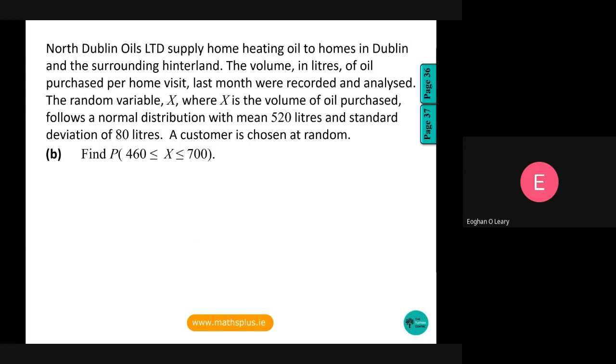So with part A done, part B, you can do part B without ever doing part A. Again, that's always a bit of learning from doing these exams. We're asked to find the probability that a customer chosen at random will order oil between 460 litres and 700 litres. So this is a Z-score question because there's no table book out there anywhere that tells us the likelihood that a customer orders between 460 and 700 litres. However, because it's normally distributed, we can change our probability value for a particular X into a Z score, and there is a table on page 36 and 37 of our table book which will tell us the relevant probability.